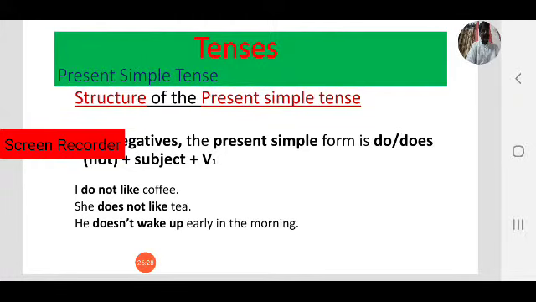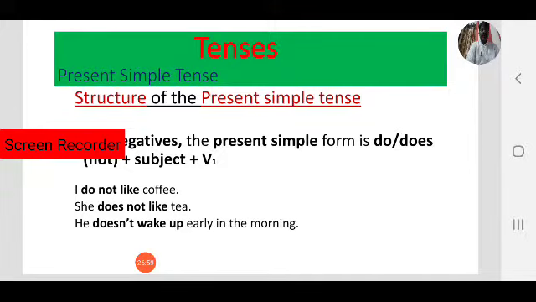Same as the earlier rule, in third person singular we use doesn't plus v1. For all remaining forms we use do not plus v1. Always keep in mind, only in third person singular do we use doesn't plus v1.